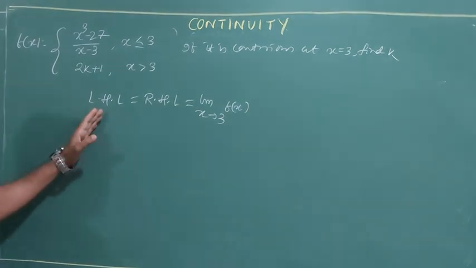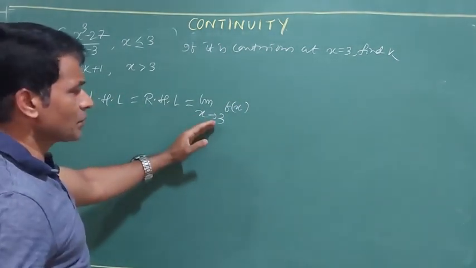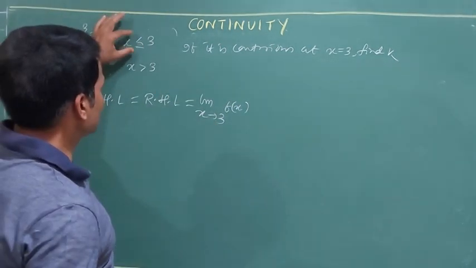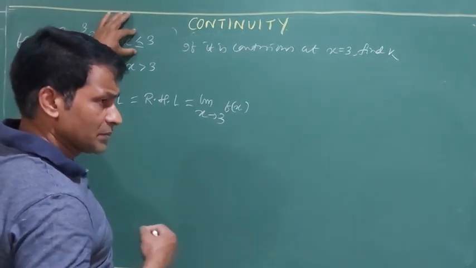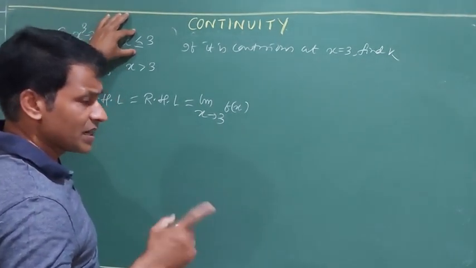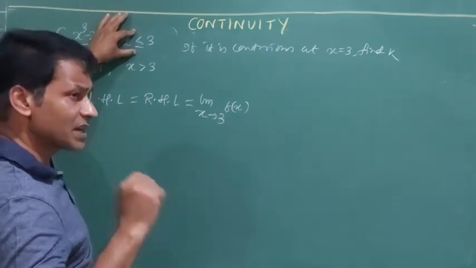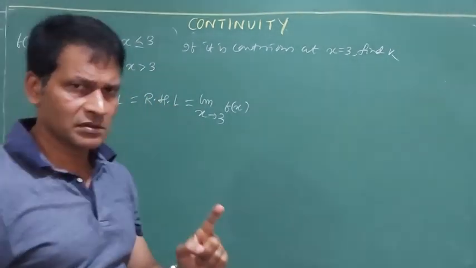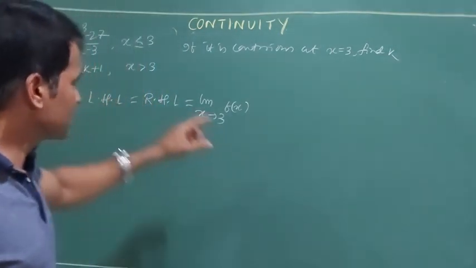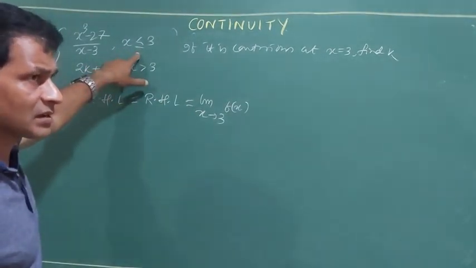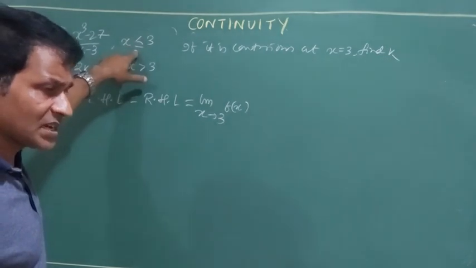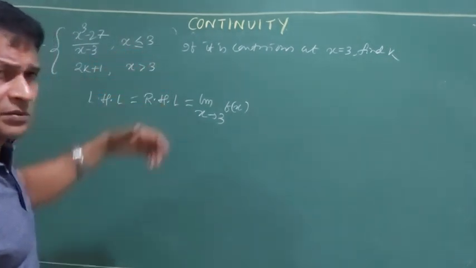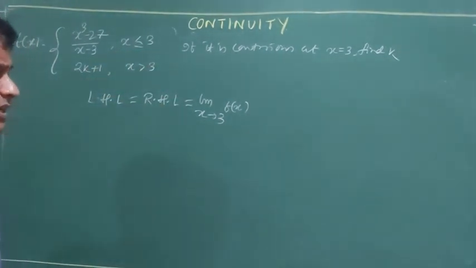Now LHL also has to be found, RHL also, and the limit at the point, but there is an overlapping condition. It is given that it is continuous, so I don't have to show that it is continuous. So from this overlapping condition, I can go with one condition. Either I can go with the left hand side, or I can go with the equal sign. Whichever is easy for you, you can go. So I will go with the equal sign.